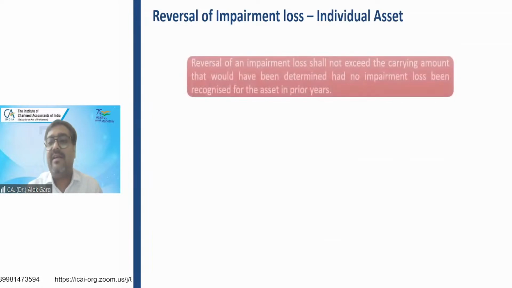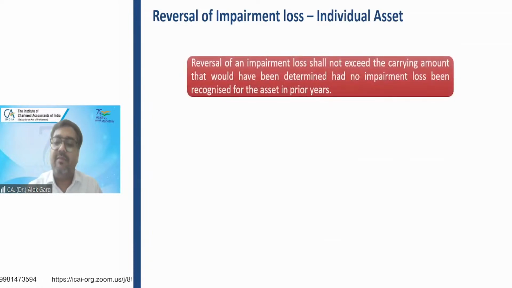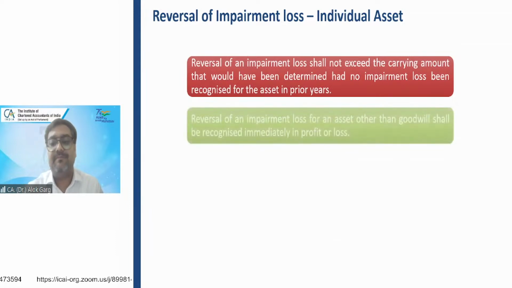Sir, if there is an impairment on goodwill, can that be reversed? Answer is... now, friends, what could be the extent of reversal of impairment loss? This is important. Reversal of an impairment loss shall not exceed the carrying value that would have been determined had no impairment loss been recognized for the asset in prior years.